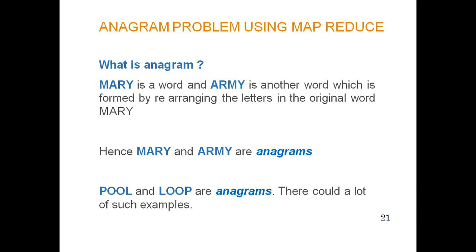But we must know both these words should be meaningful. One may be the name of someone, another one a particular dictionary word. So these words should be logically useful in life. So pool and loop are also anagrams. There could be lots of other examples also. You can give any number of examples on anagram problems.